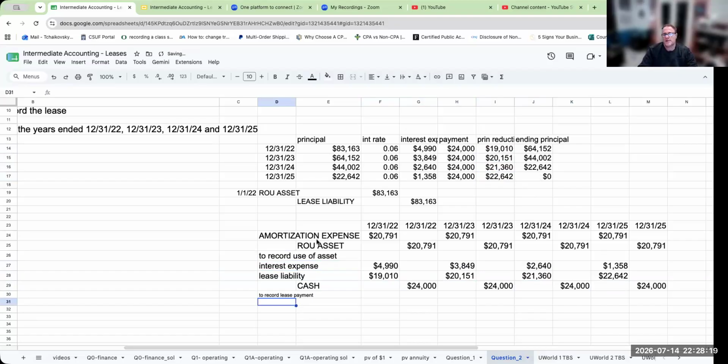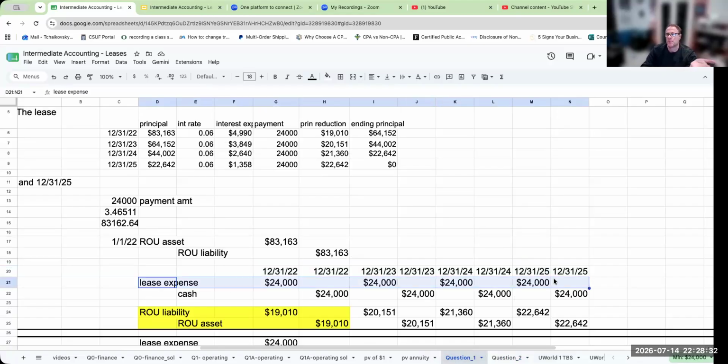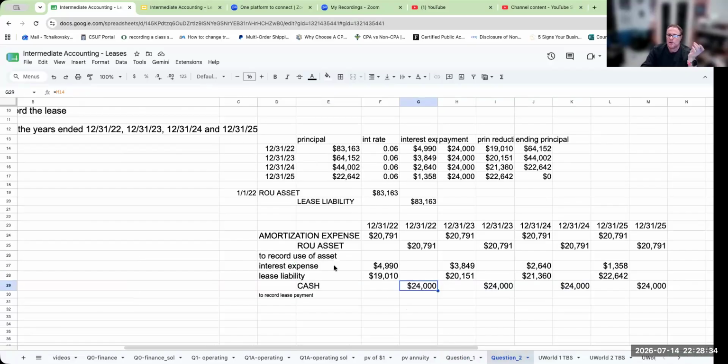Okay, so that's really the key difference. The cash coming out is going to be the same. It's just that one of the big differences is that this would go in the operating section of the statement of cash flows. Because this is a finance lease, only the interest expense is going to hit the operating section. The principal is going to go into financing. So hopefully this has been a helpful example to illustrate how these play out as operating versus finance leases.